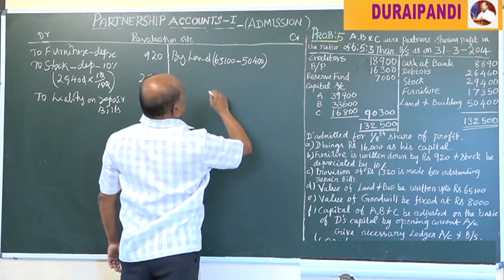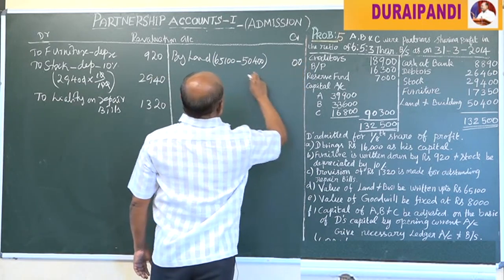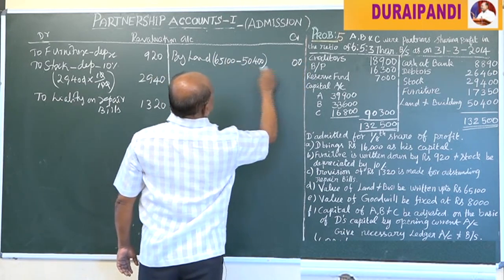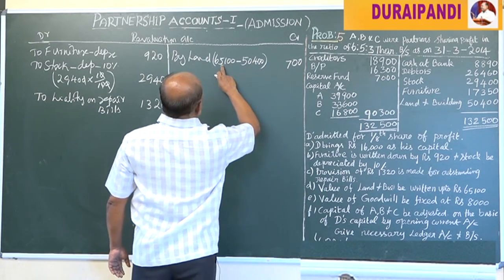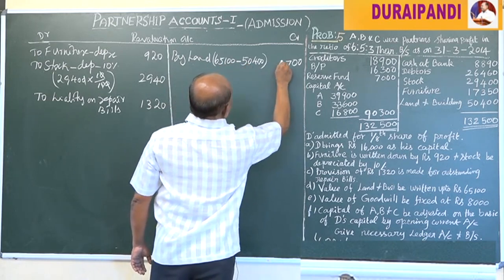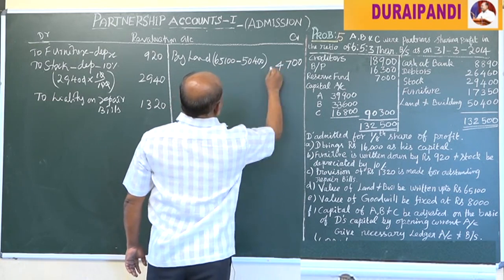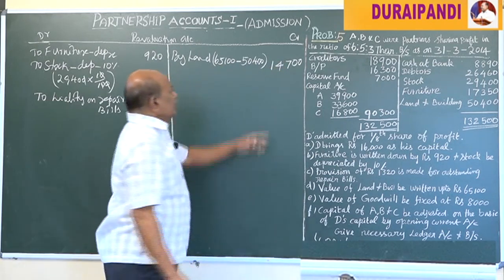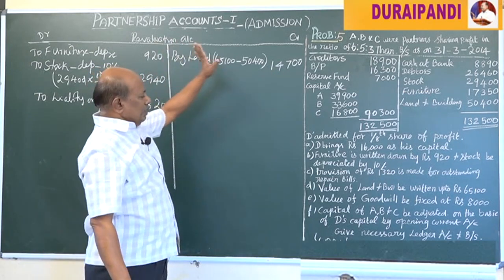The difference is the income, 14,700, it is the income in the revaluation account.